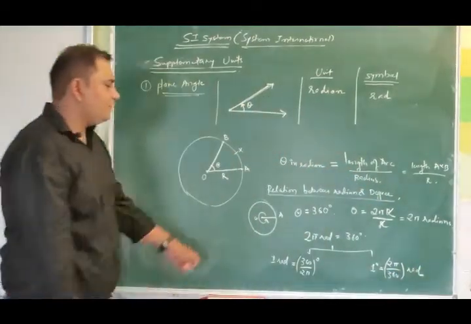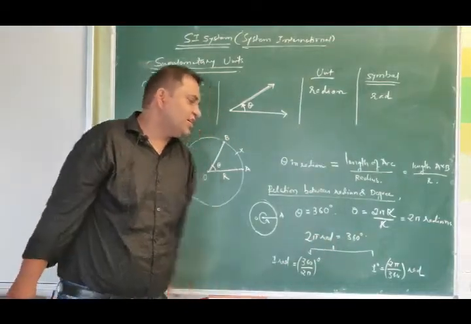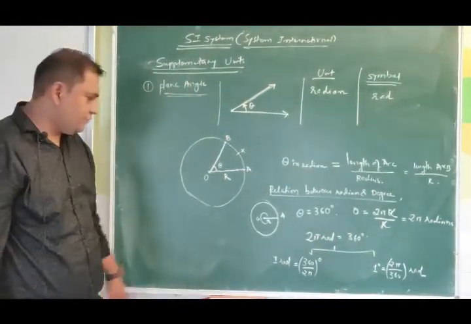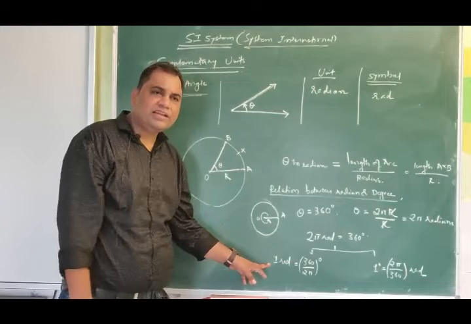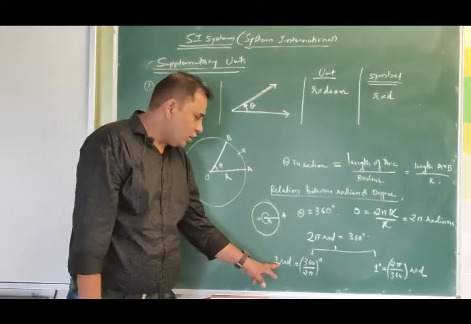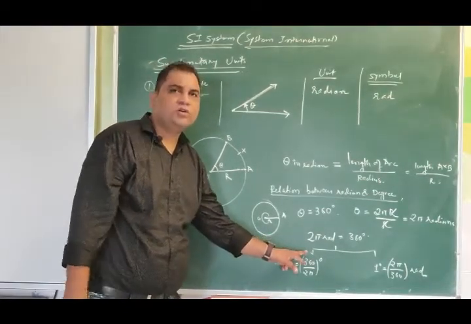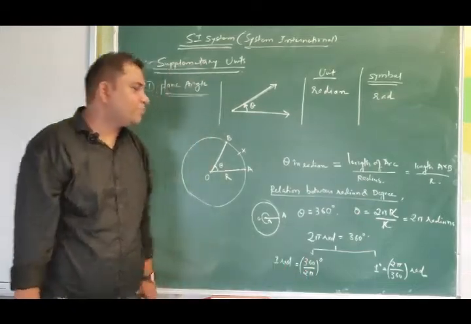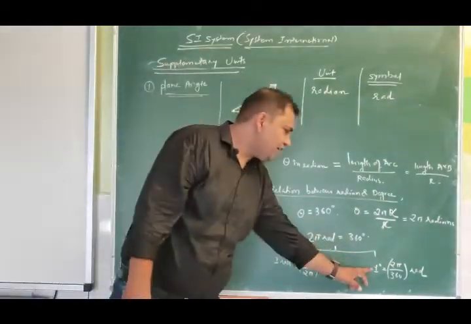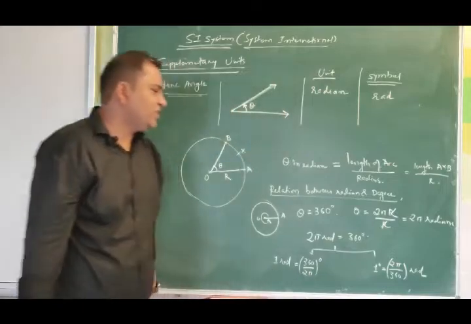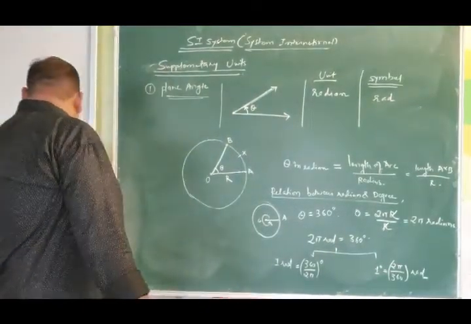So these are the basic conversions that we will use in future. You should be very conversant with it. 1 radian is equal to 360 by 2 pi degree, and 1 degree is equal to 2 pi by 360 radian. So for example,